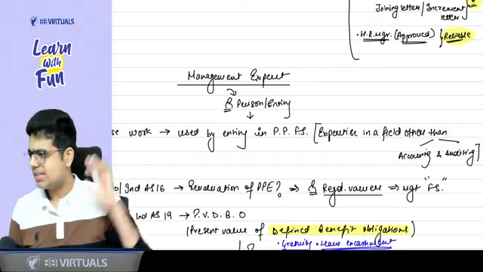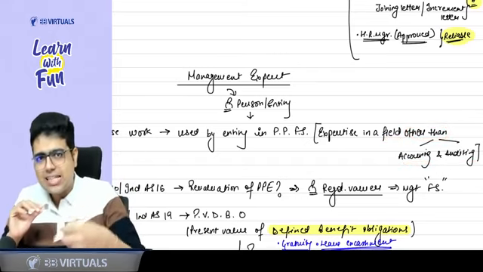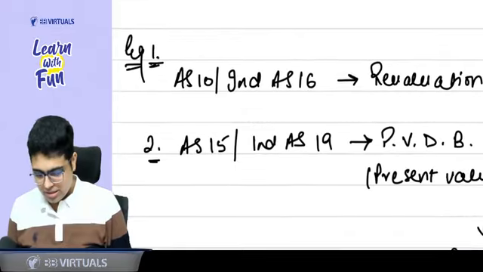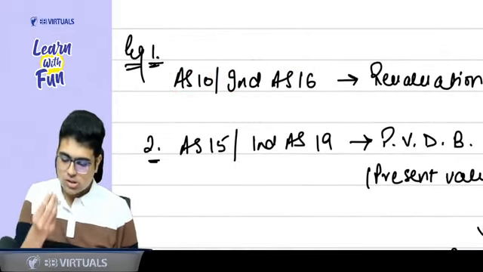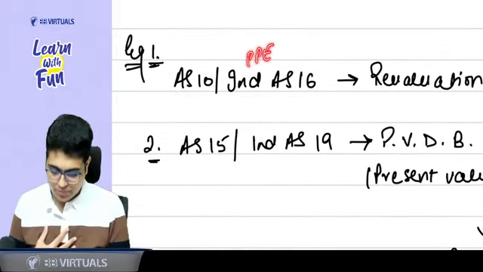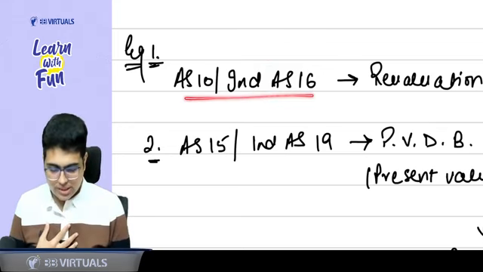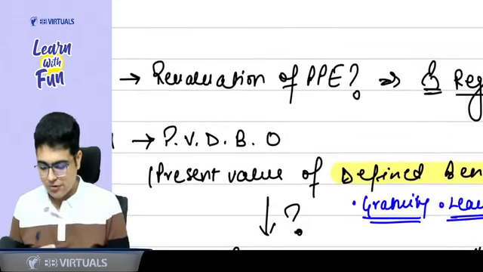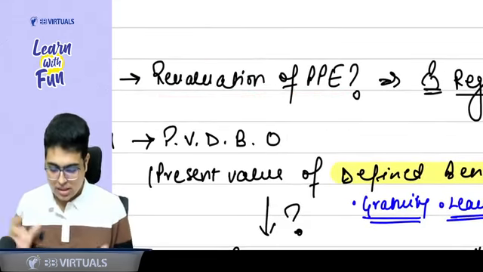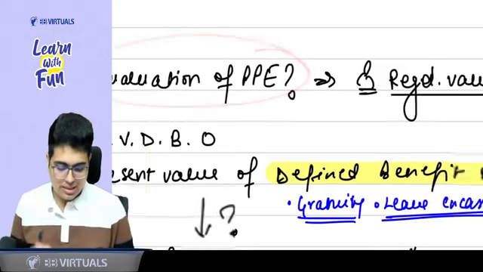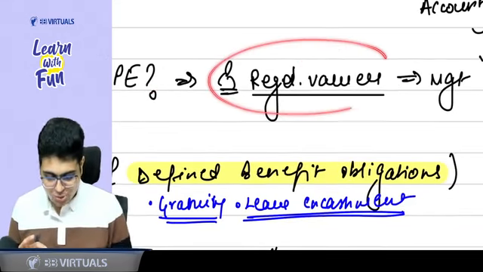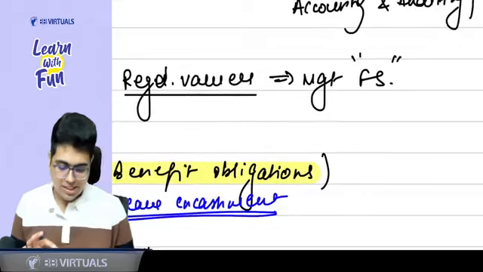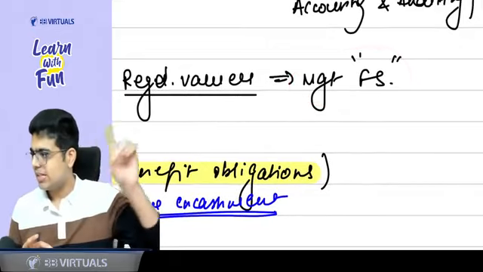Sir, we did not understand the concept. Can you revise in a little more detail? Okay. You people have studied AS 10 and AS 16. It talks about the concept of PPE. In this accounting standard, there is a concept of revaluation of PPE. Now, who does this revaluation? Sir, this is done by a registered valuer. Whatever value the registered valuer gives, management uses in the financial statements.